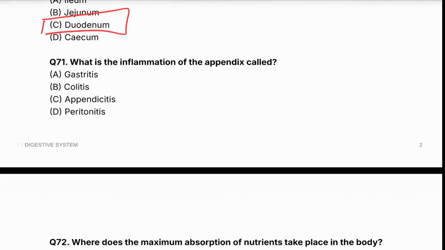What is the inflammation of the appendix called? Gastritis, colitis, appendicitis, peritonitis. The correct answer is appendicitis.